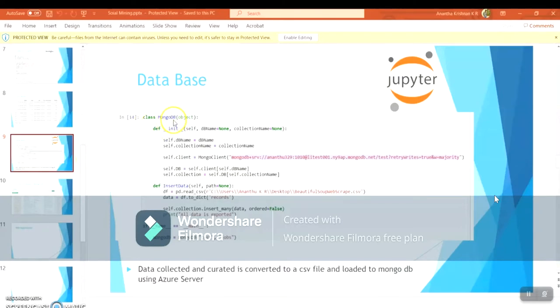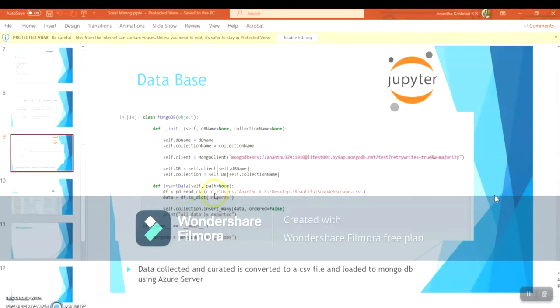Here we created a class called MongoDB, and we defined it with its database name and collection name. We have given the database name as DB name, and the collection name as collection name itself. And as you can see, this is the primary code we use for creating a connection to the server. Once the connection to the server is obtained, we move forward to inserting the data into the server.